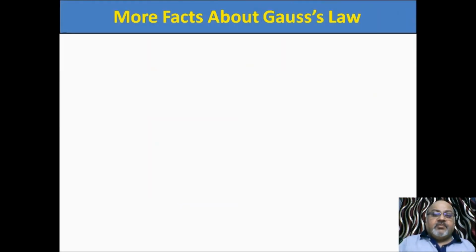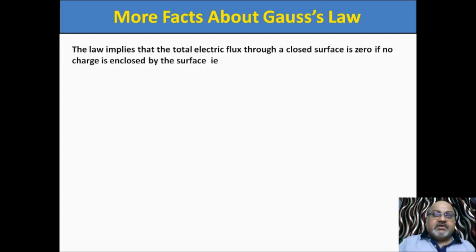Now, more facts about Gauss law. The law implies the total electric flux through a closed surface is zero if no charge is enclosed by the surface. What is the meaning of this law? If there is no charge inside the closed surface, flux will be zero.